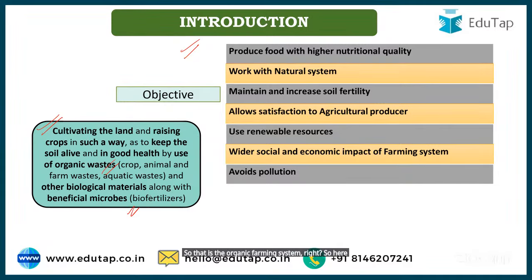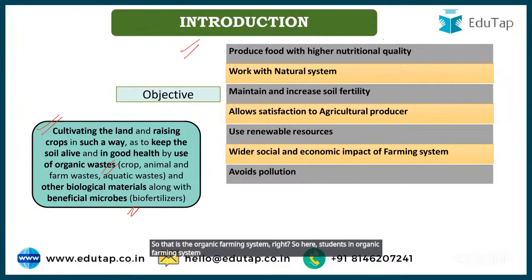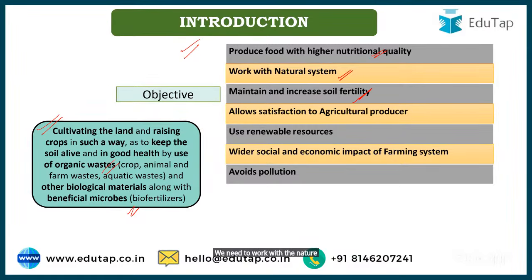So here, students, in organic farming system, the objective is that we need to produce food of high nutritional quality. We need to work with the natural system. We also have to ensure and increase the soil fertility.